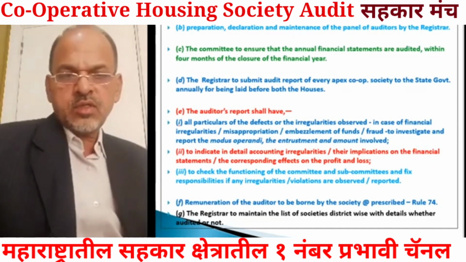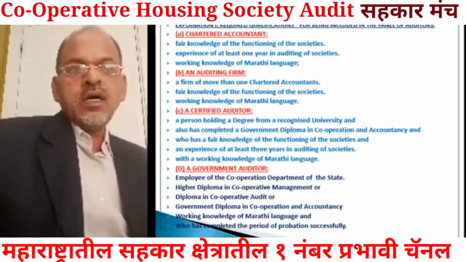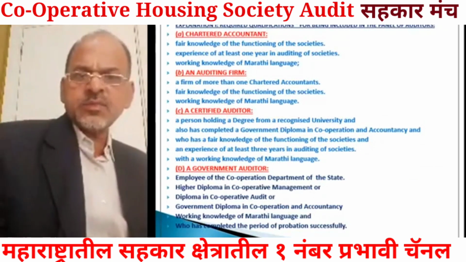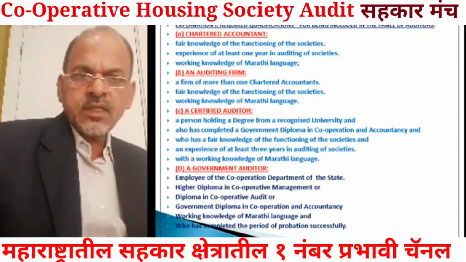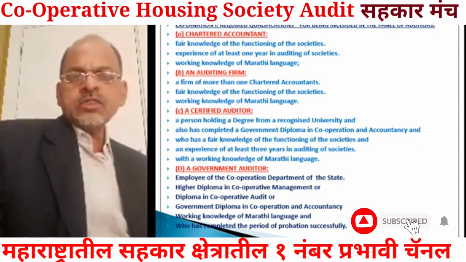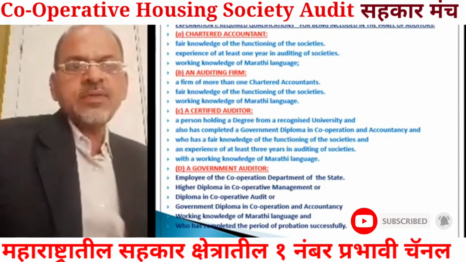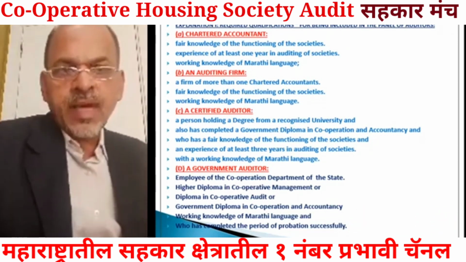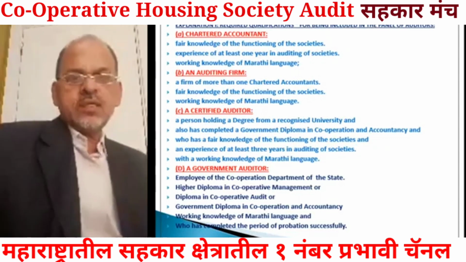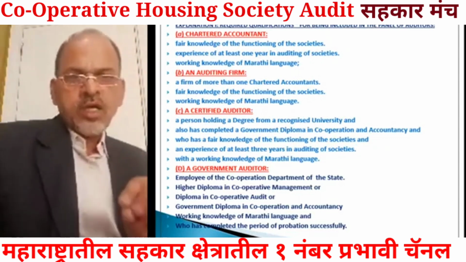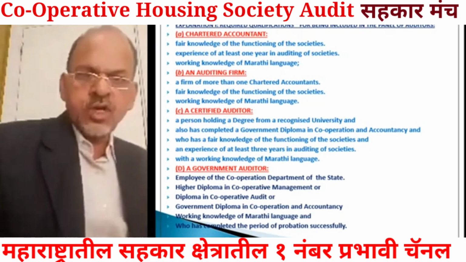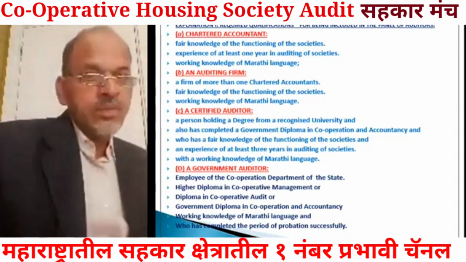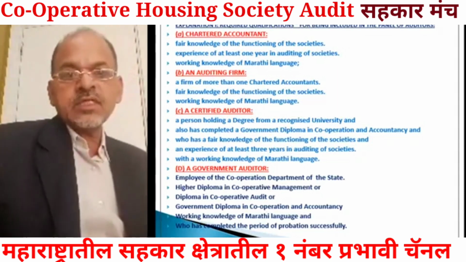Then there are certain explanations to this section 81. These are the broad provisions of section 81 regarding audit. Now the first main explanation is the required qualifications for being included in the panel of auditors. Here we have already seen that the auditor to be appointed as statutory auditor must possess the required qualifications. Now what are the required qualifications that the person being appointed auditor must possess?